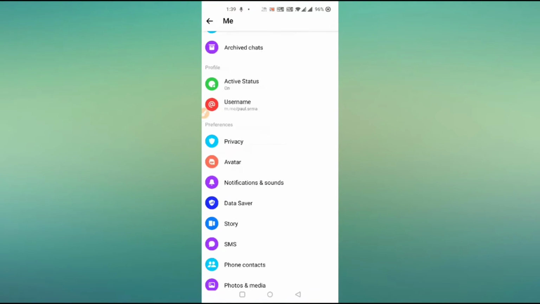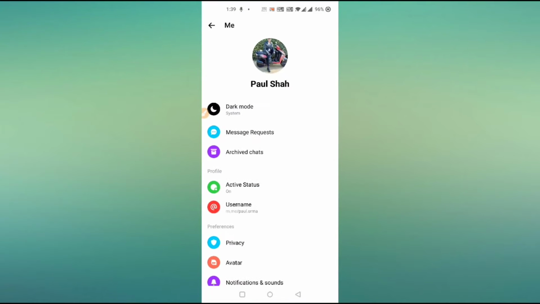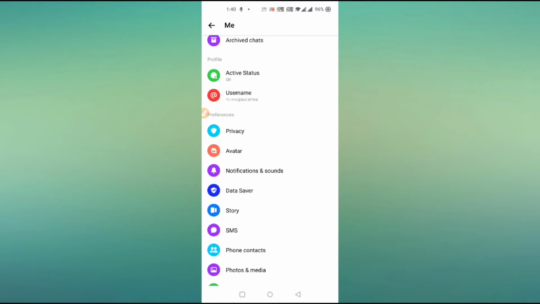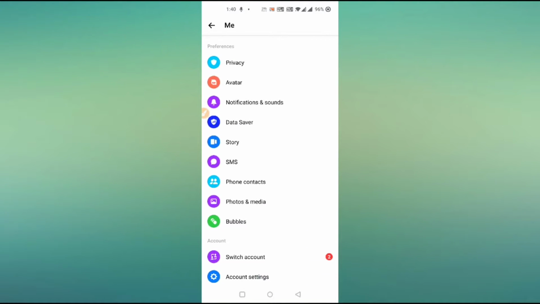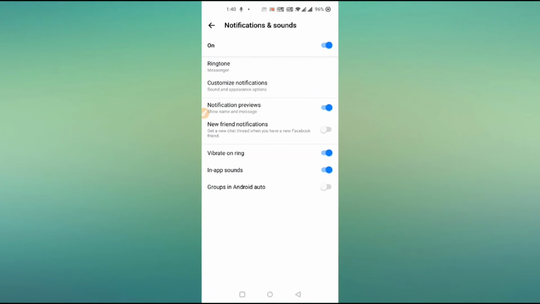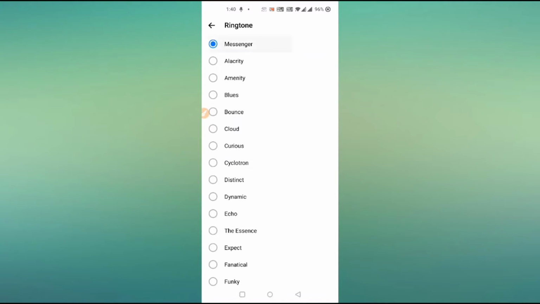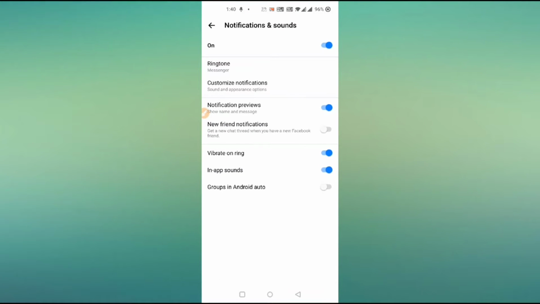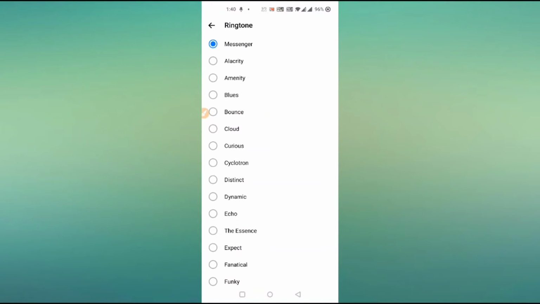Now go to your profile, scroll down and find notification and sound setting. After going to this setting, you have to select the sound from here.